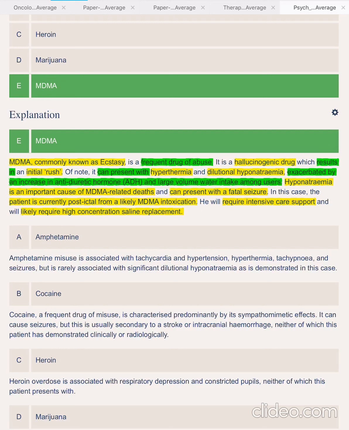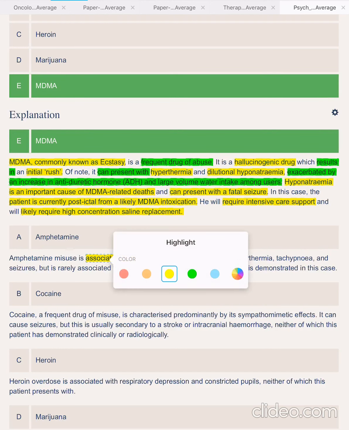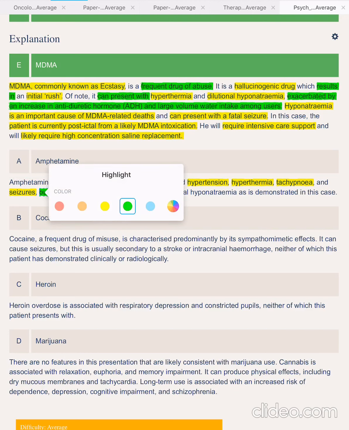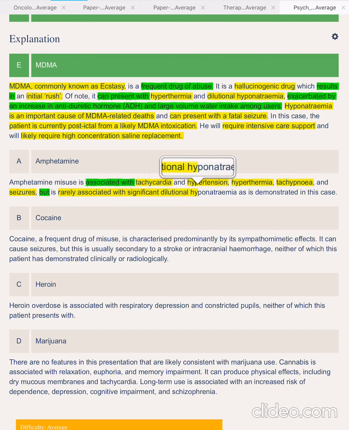Amphetamine misuse is associated with tachycardia, hypertension, hyperthermia, tachypnea, seizures, but that's the main point: it is rarely associated with significant dilutional hyponatremia, as is demonstrated in this case.